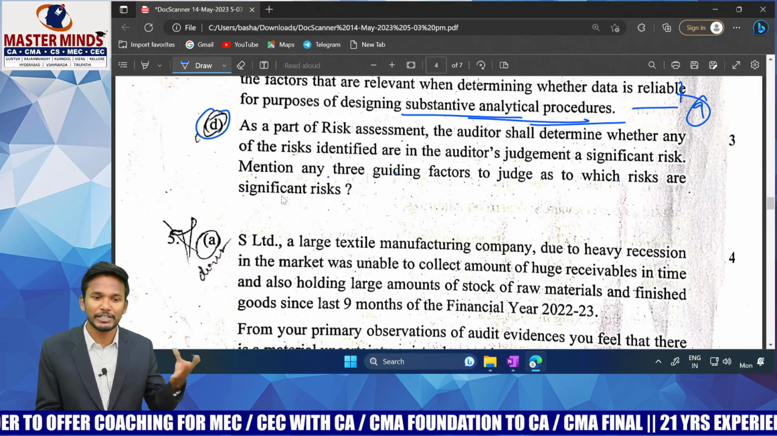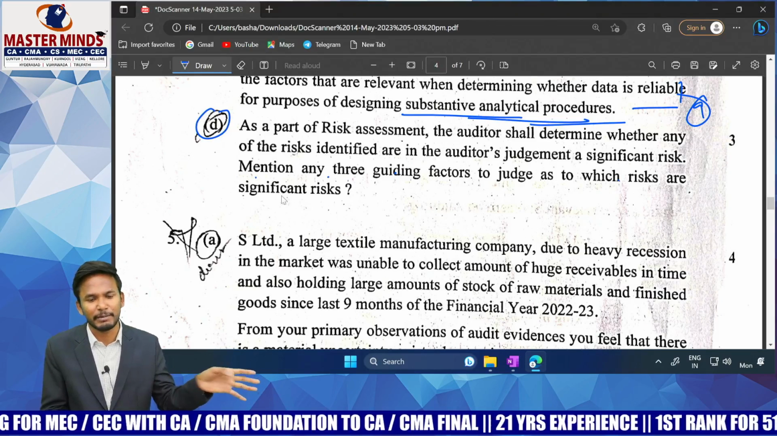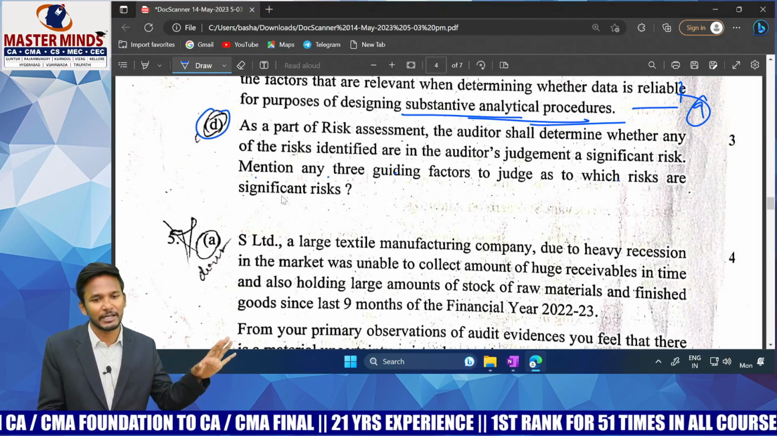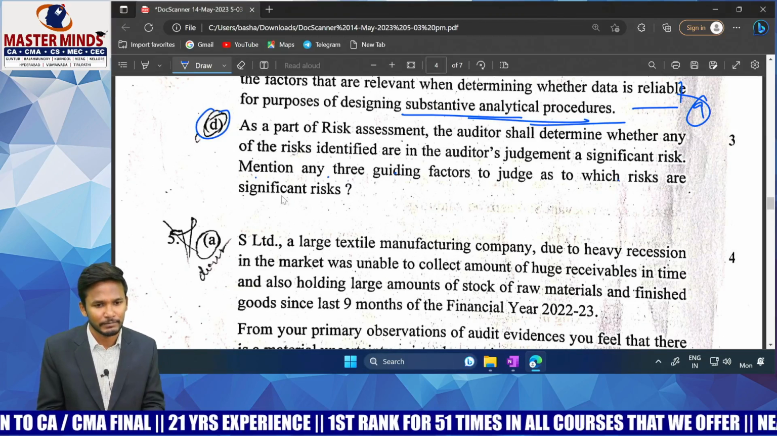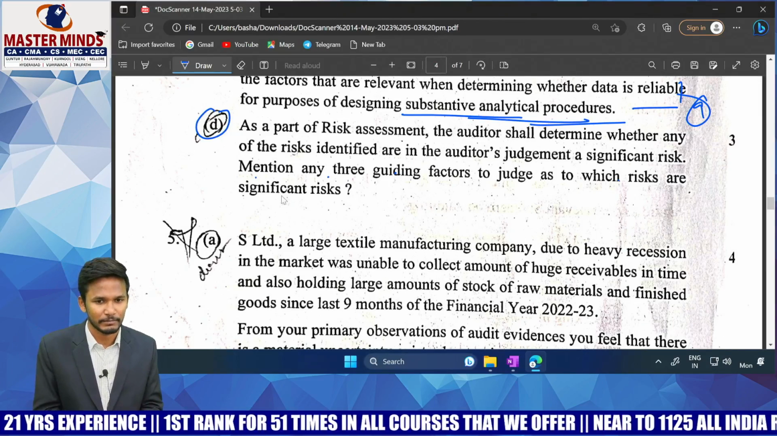out of these two, which is more significant? Fraud. If a fraud is conducted by an employee and a fraud is conducted by management, which is more significant? Management fraud. If there is a third party transaction and a related party transaction, which is more significant? A related party transaction. A transaction where controls are not working properly creates a significant risk.